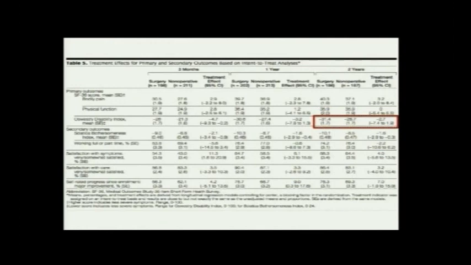So minus 26 means surgery group is doing little better than the non-operative group here, right? The bracket is basically standard error of mean. Treatment effect is very simple. Treatment effect means surgery minus non-operative treatment. So if you subtract minus 26 and minus 21, you will get minus 4.7. And in bracket is basically the 95% confidence interval.